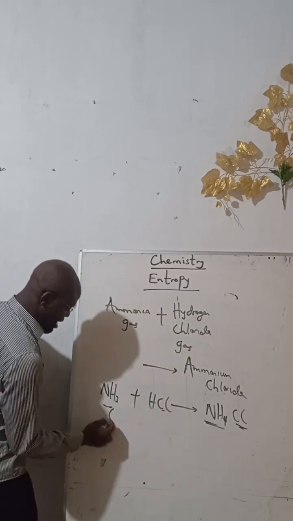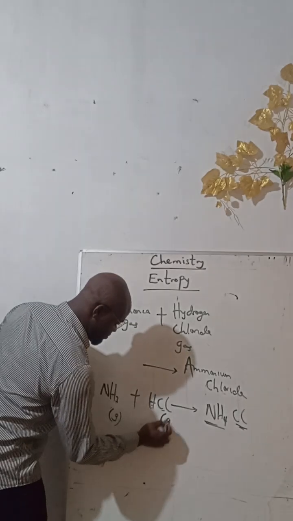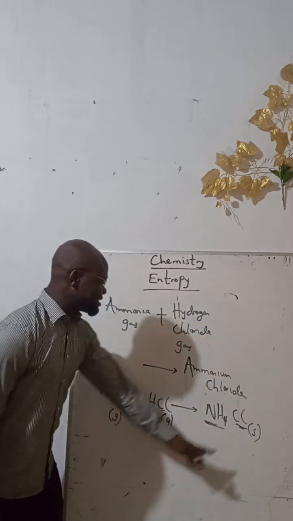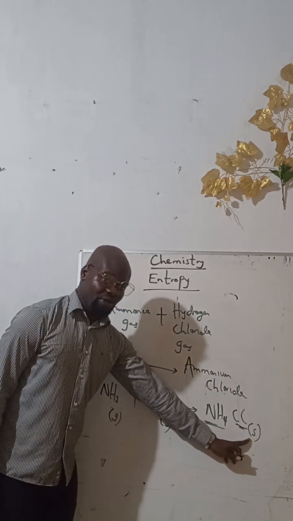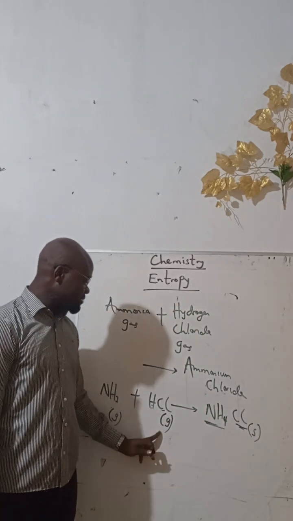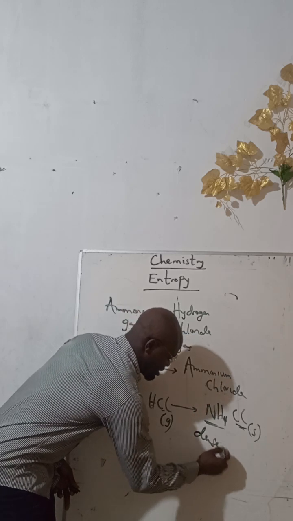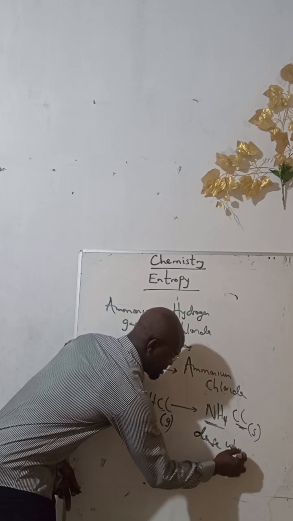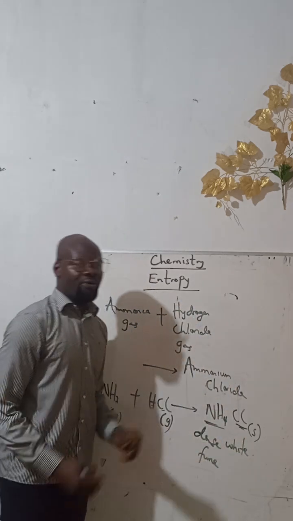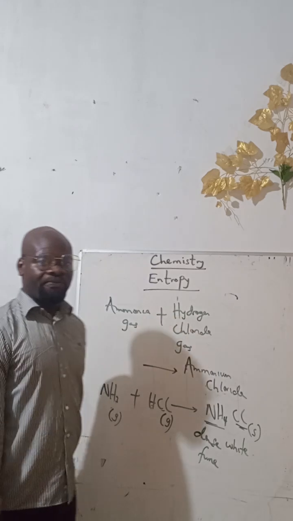This is ammonia gas, is a gas. This is hydrogen chloride gas. And this is ammonium chloride. So it's a dense white film. So it is in solid form. You understand what I mean now? So note it. Ammonia gas plus hydrogen chloride gas will give us a dense white film of what? Ammonium chloride.